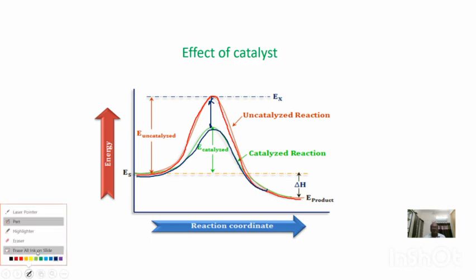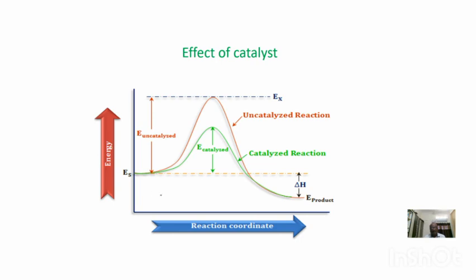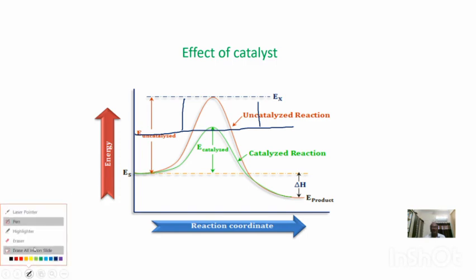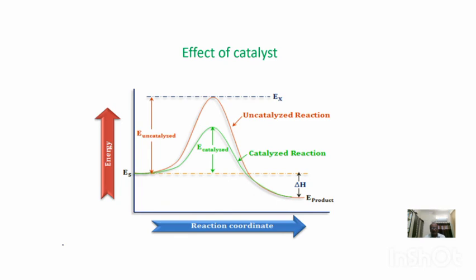When the activation energy decreases, the speed of reaction will increase. So, in presence of catalyst, the threshold energy of both forward and backward reaction will decrease to the same extent. That's why both the forward and backward reactions will speed up to the same extent. So catalyst will increase the speed of reaction. It is due to decrease in activation energy. This is about the effect of catalyst on rate of reaction. Thank you.